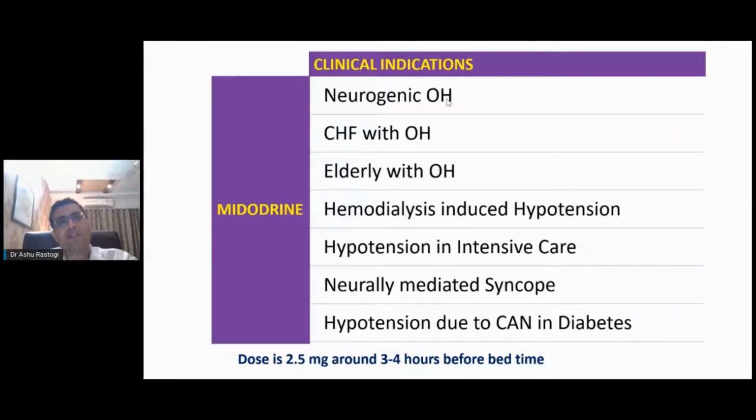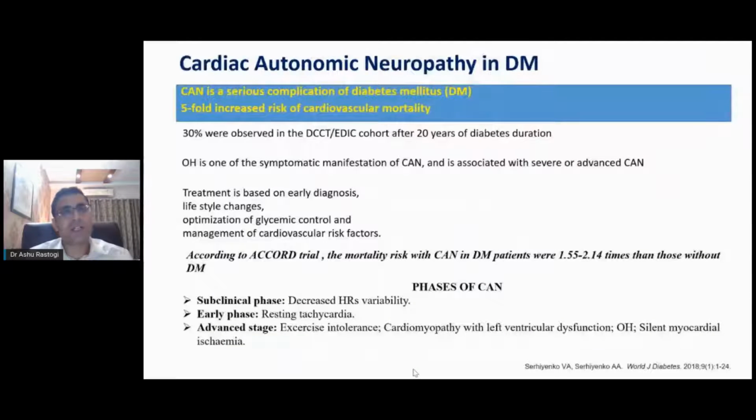It is safe if there is no contraindication. Maybe hypotension, which is seen in intensive care. Hypotension due to CAN and diabetes, I would say, in my practice, is the most common indication for using midodrine. The dose is usually 2.5 milligram, given around 3 to 4 hours before bedtime, depending upon the half-life of the drug.